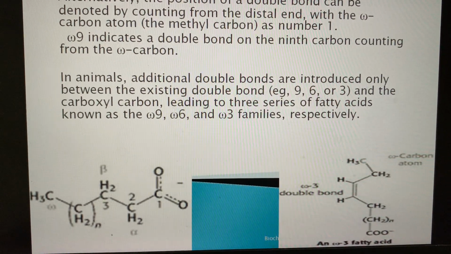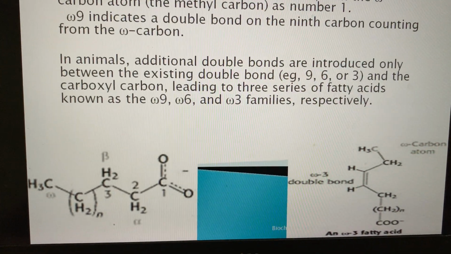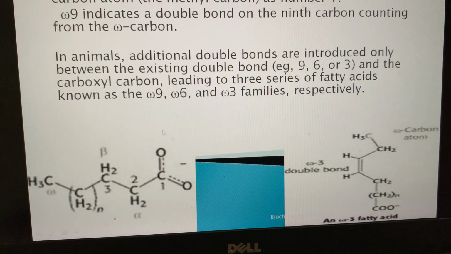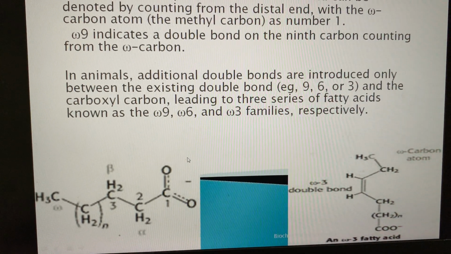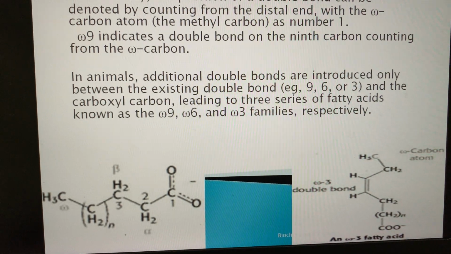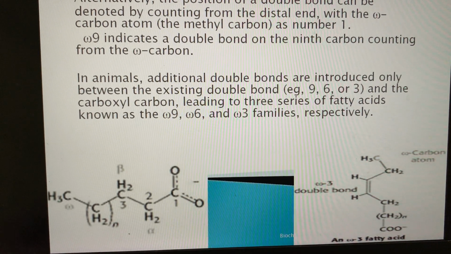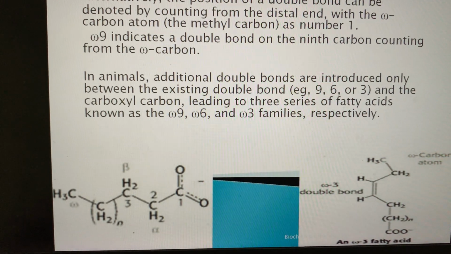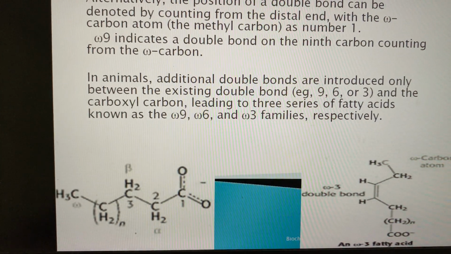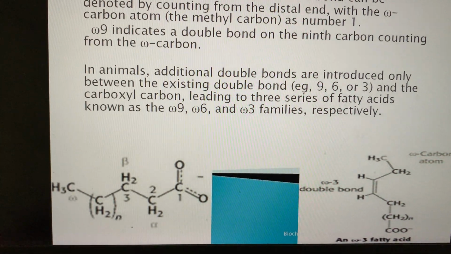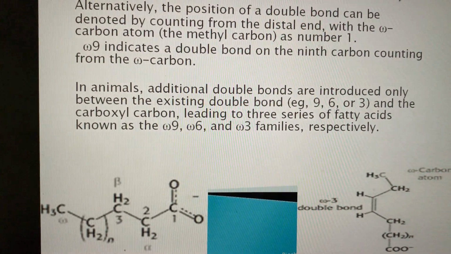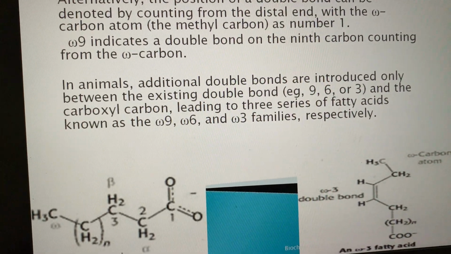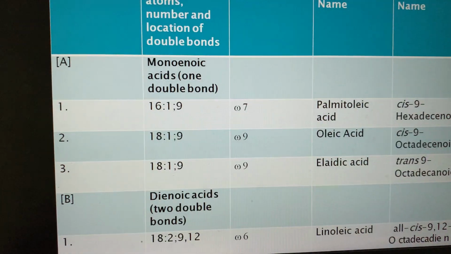In animals, additional double bonds are introduced only between the existing double bond at position 9 and the carboxylic carbon, leading to three series of fatty acids known as the omega-9, omega-6 and omega-3 families respectively. Such fatty acids are extracted from animals.